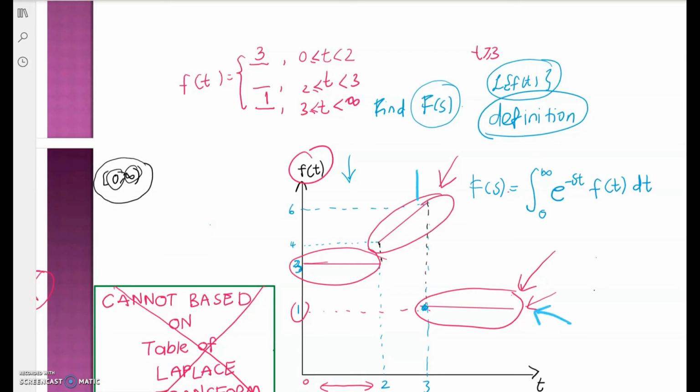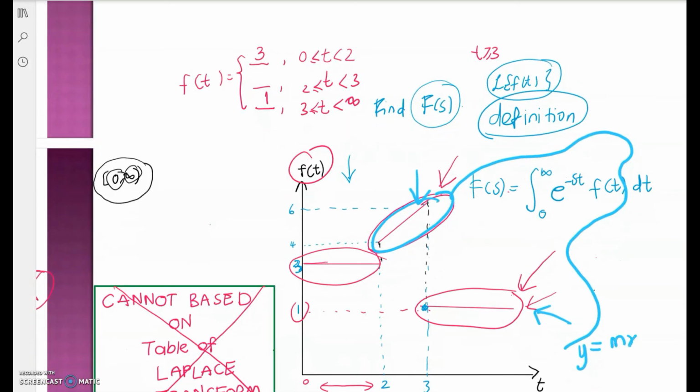So what about this one? You cannot simply say that this one equals 4 and this one equals 6, no. Here you need to recall what we learned previously about the linear equation, y equals mx plus c. Your y here is f(t), m is m, x is t, plus c.